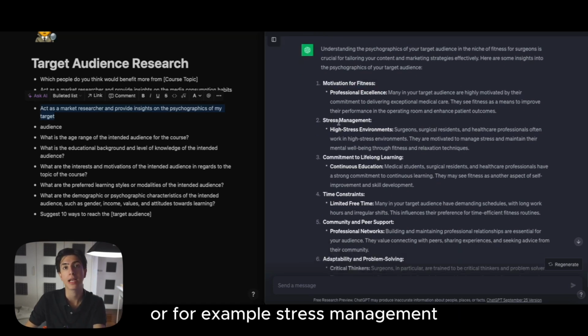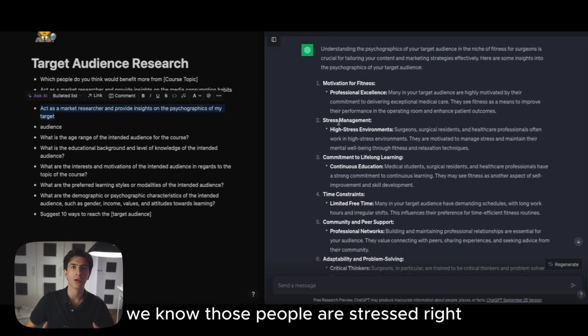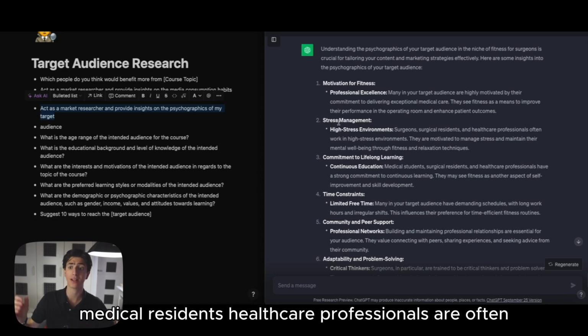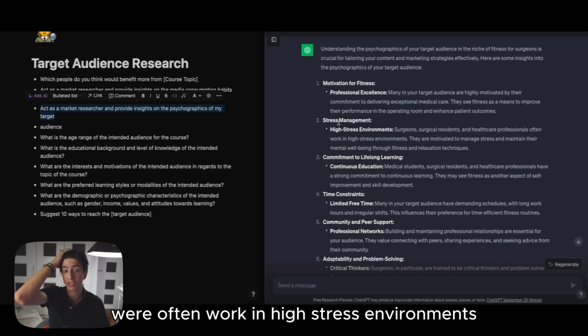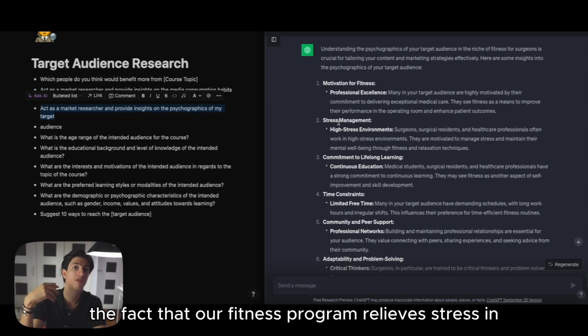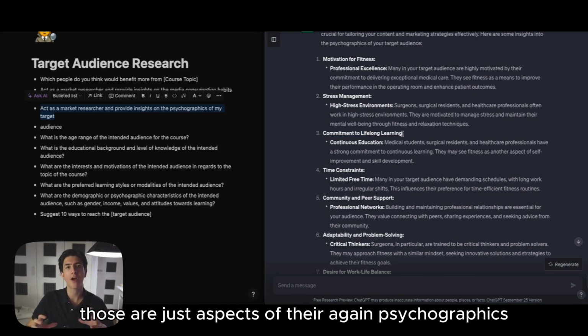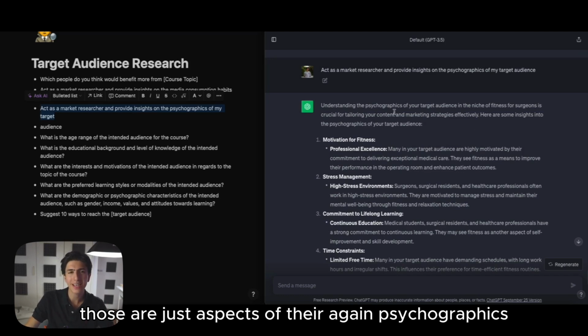Or, for example, stress management. We know that those people are stressed. Healthcare workers are in general stressed. Surgeons, medical residents, and healthcare professionals often work in high stress environments. So we can tap into the fact that our fitness program relieves stress. In addition to that, those people are committed to lifelong learning. Those are just aspects of their, again, psychographics.